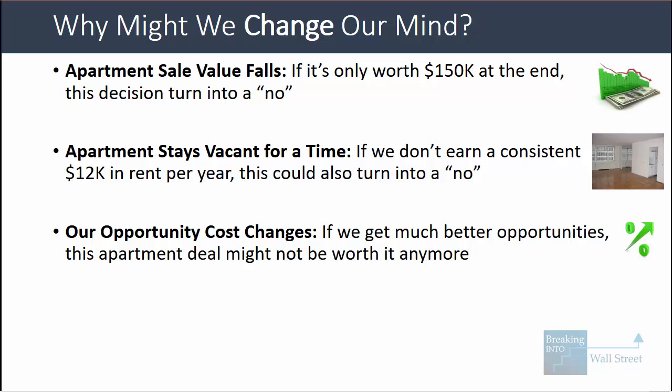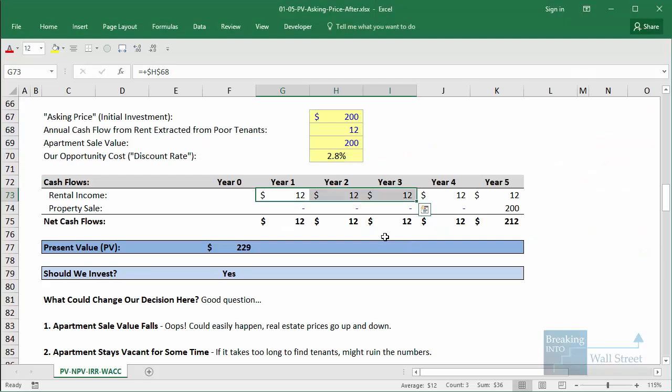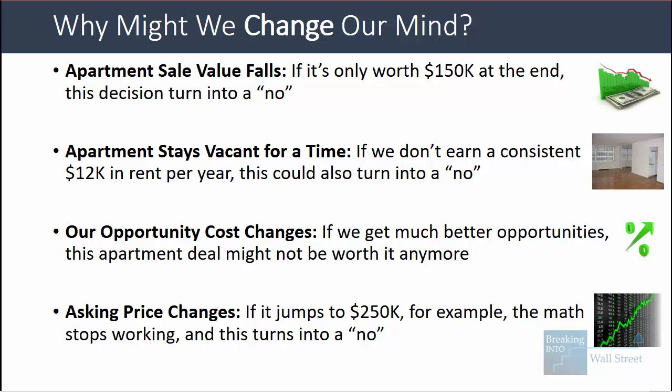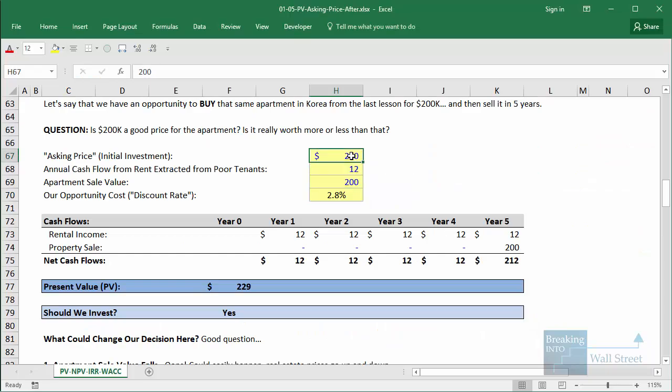If our opportunity cost changes, this might not be worth it anymore. So let's say we get a lot of other good opportunities and our opportunity cost goes up to 5%. It's still a yes, but now if it goes up to 7.5%, it changes into a no. And then finally, if the asking price changes, then this might also turn into a no. So if the asking price goes up to $250,000, you can see that now our present value is less than this asking price, and so we should not invest in this apartment.